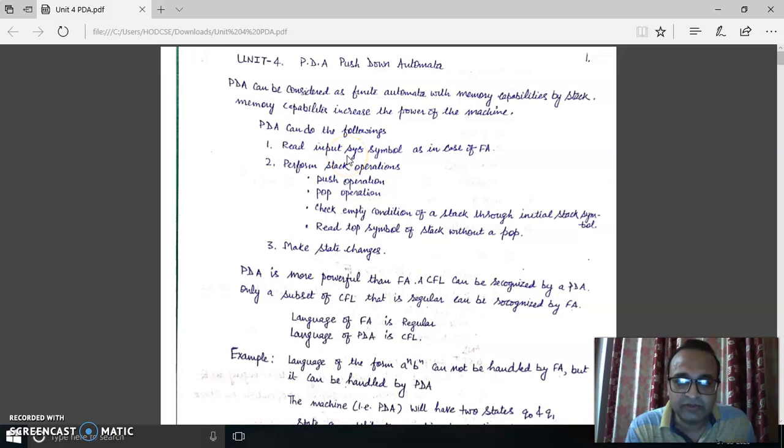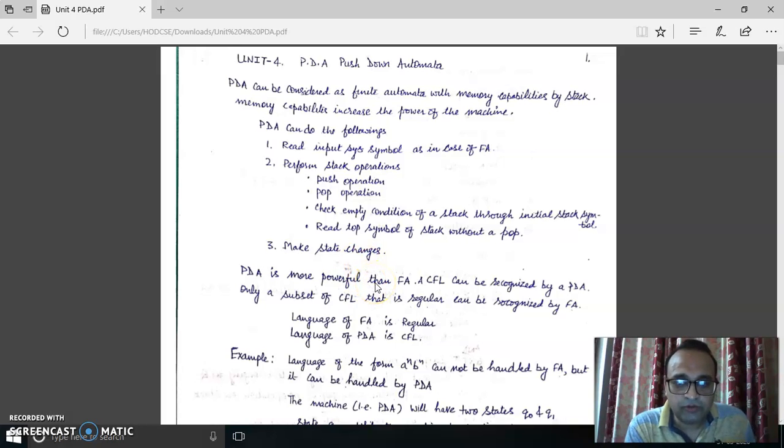It can read a string from the input tape, as we have discussed the same thing with the finite automata, and it can perform some stack operations, because we have seen that there is a stack along with the finite automata and it makes a push-down automata. So we can perform some operations on the stack, and the operations are push operation, pop operation. We can check whether the stack is empty, or we can read the topmost symbol of the stack also. So these kinds of operations can also be performed on the stack, and certainly in the same way which we have done with the finite state machine, we can also change the state in the PDA.